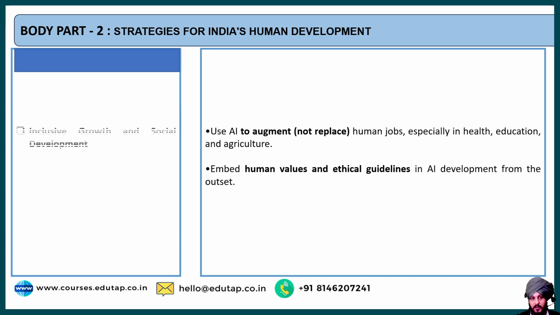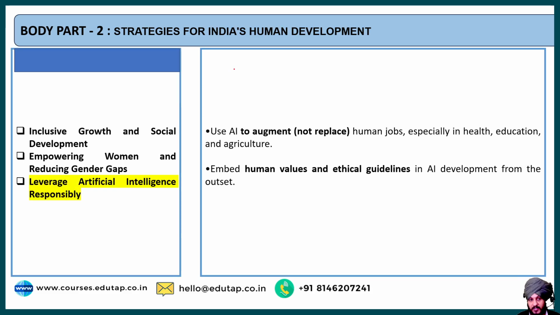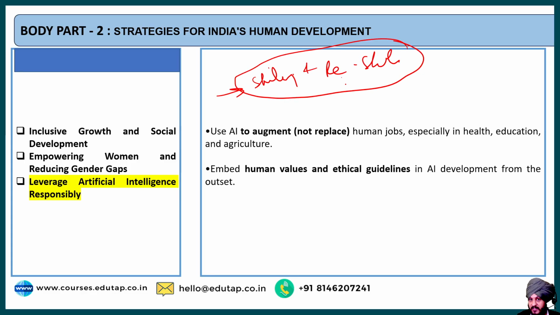The next strategy that we can go for is leveraging artificial intelligence responsibly. Fine. So the report also says that India needs to augment artificial intelligence, and through that, it can embed the human values, and it can also go for ethical guidelines in artificial intelligence. And artificial intelligence primarily should be used in order to augment the human jobs and not to replace the human jobs. And how can that be achieved? That can be achieved by skilling as well as reskilling. Fine. Skilling and reskilling both should be taken into consideration so that the skill levels of the individuals can be improved, so that the skill levels align with the demand of the industry.